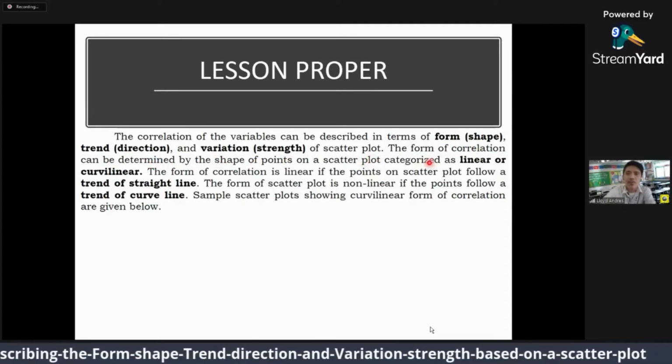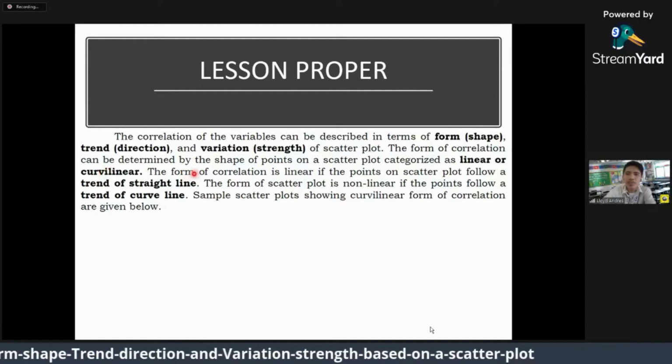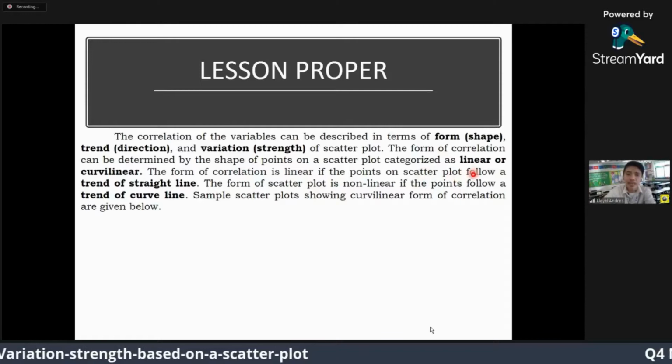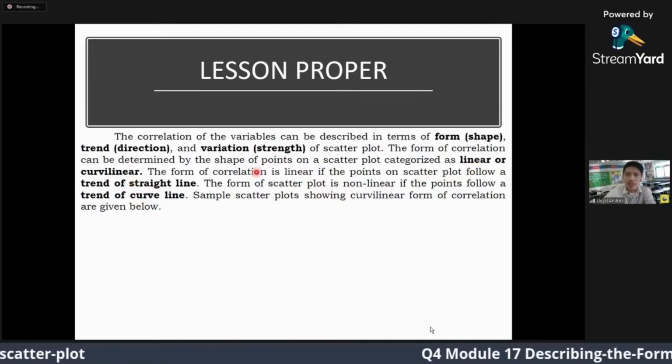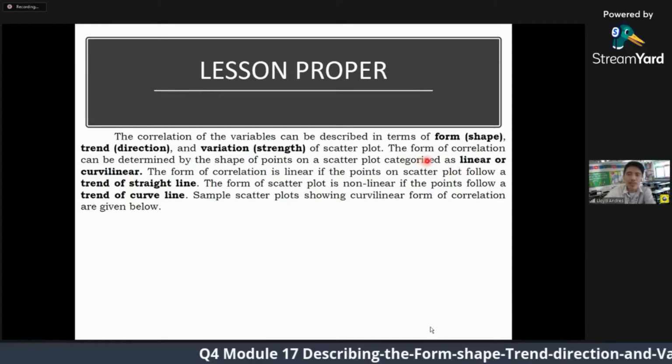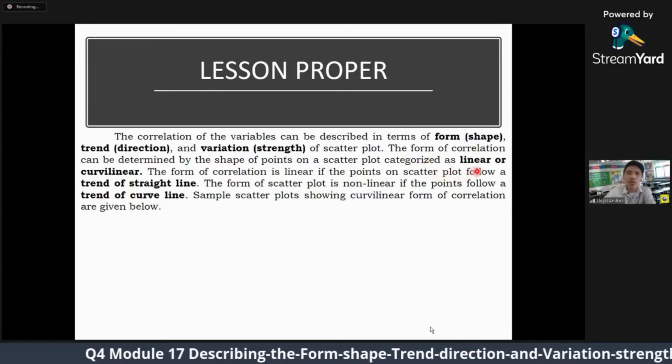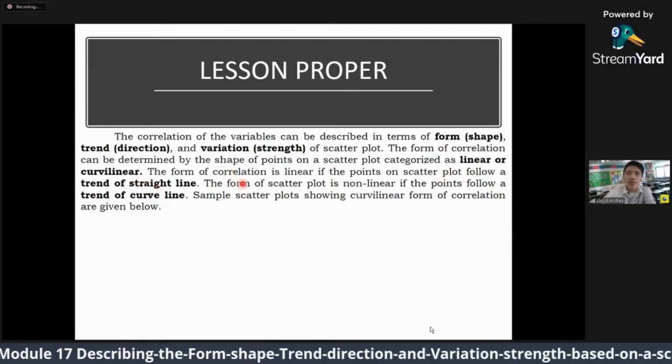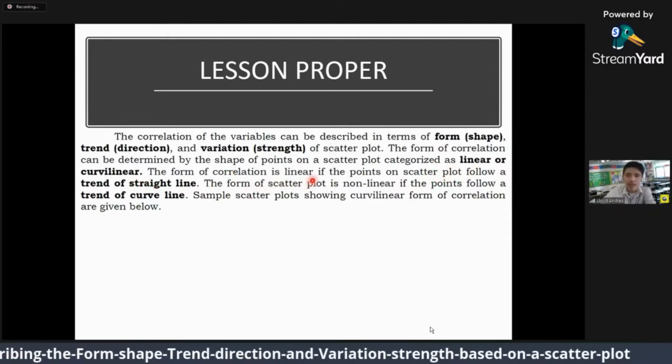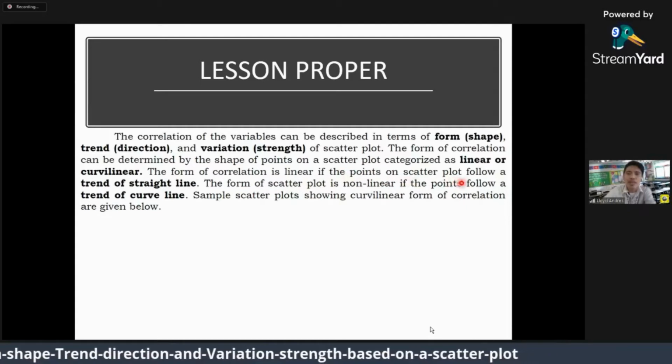The form of correlation can be determined by the shape of points in the scatter plot, categorized as linear or curvilinear. So there are two possibilities when you say form. It can be linear or curvilinear. The form of correlation is linear if the points on the scatter plot follow a trend of a straight line.